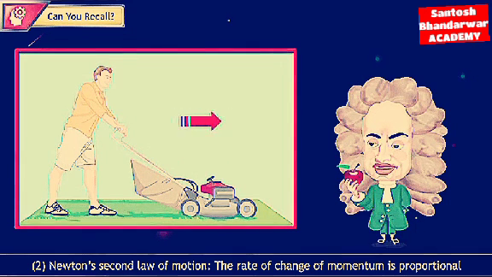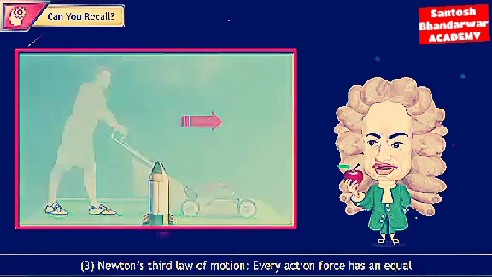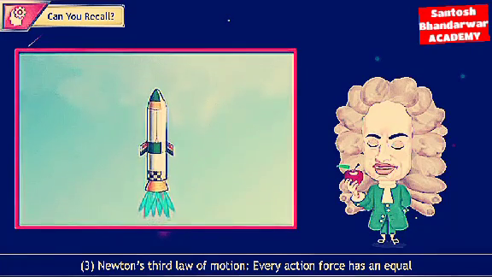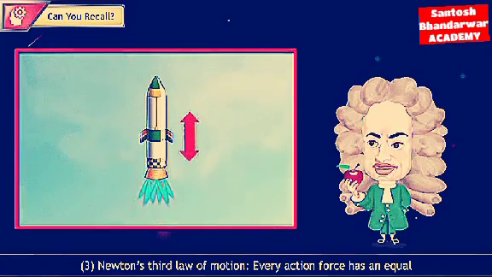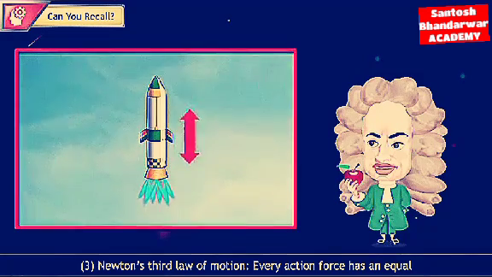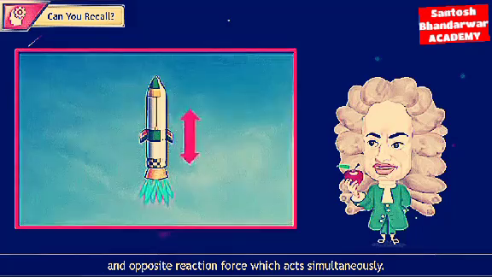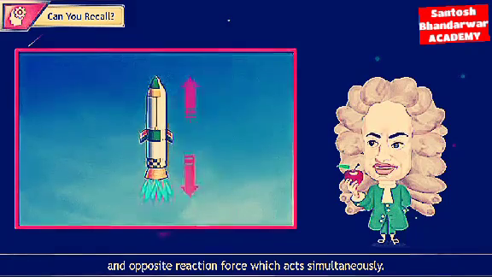The rate of change of momentum is proportional to the applied force, and the change of momentum occurs in the direction of the force. 3. Newton's third law of motion. Every action force has an equal and opposite reaction force which acts simultaneously.